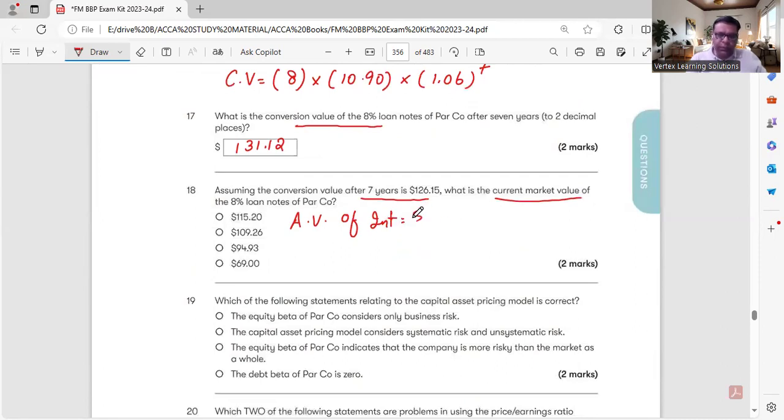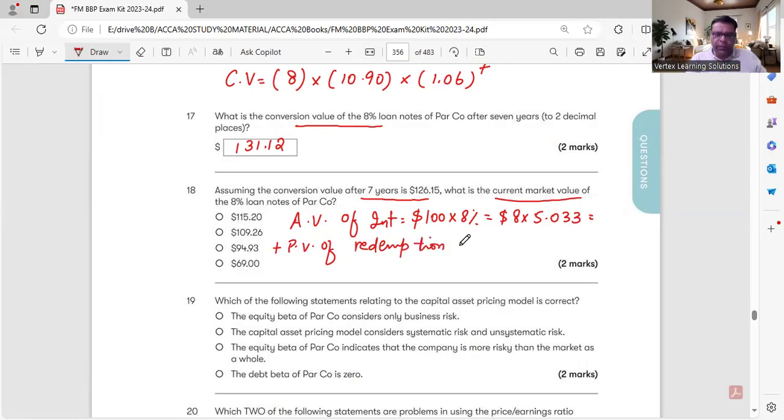Annuity value of interest: $100 is the par value, 8% interest, $8 into annuity factor at 9% for 7 years is 5.033. Add present value of redemption.